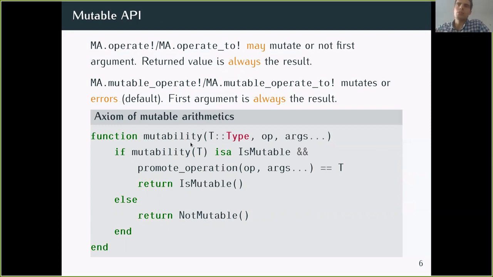And this mutability check, you can actually always implement it like this. I have this default implementation, but I've never had to override it in any case. So you can mutate T to contain the result of the operation if two conditions are satisfied. First, T should be mutable. And second, promote operation of this operation with these arguments should actually be T.